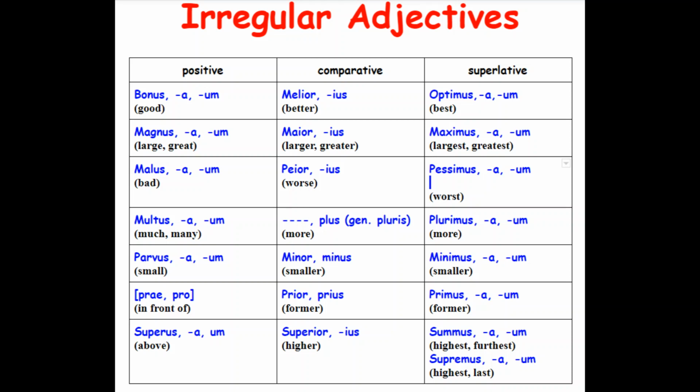So there are irregular adjectives. And again, the best way to remember these forms is to think of English derivatives.